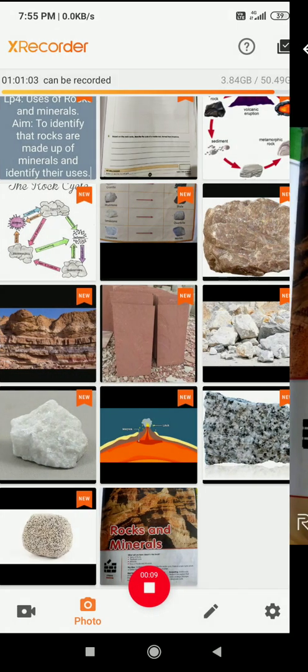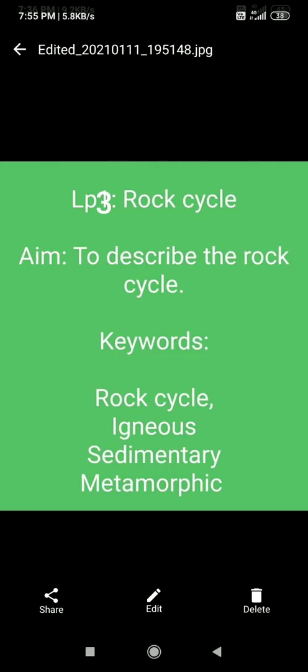Today, we are discussing LP3 rock cycle. The aim of LP3 is to describe the rock cycle. The keywords which are included are rock cycle, igneous, sedimentary, metamorphic. These are the keywords, and you have to write them in your classwork.